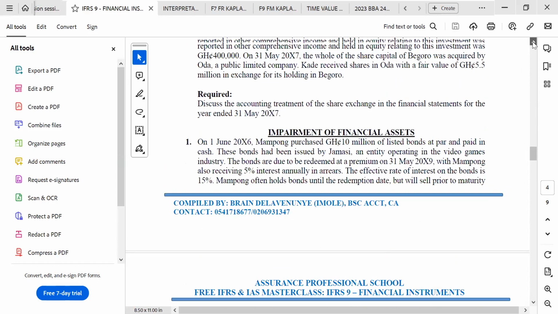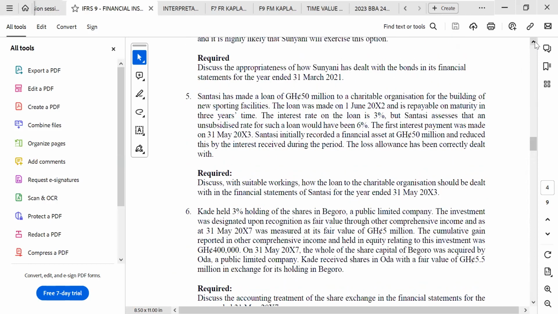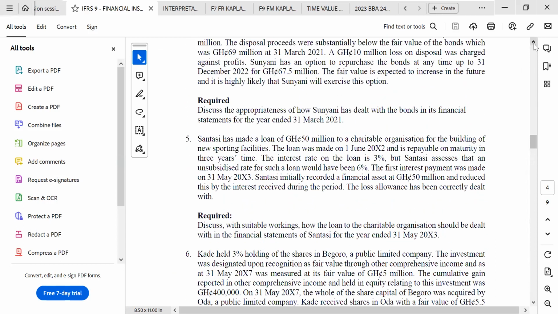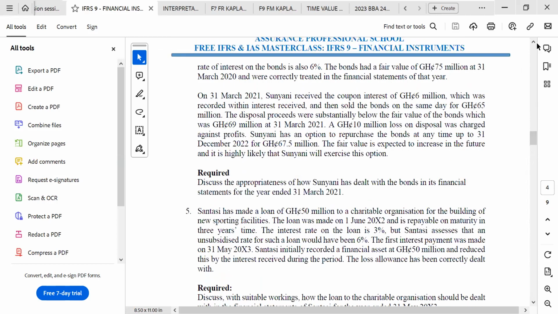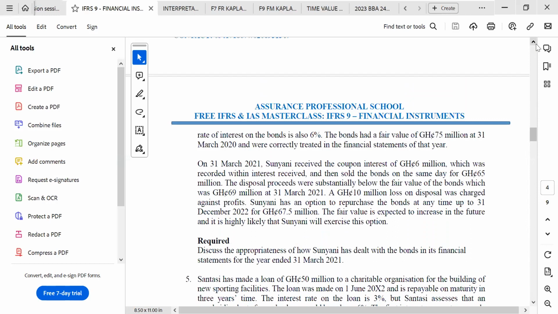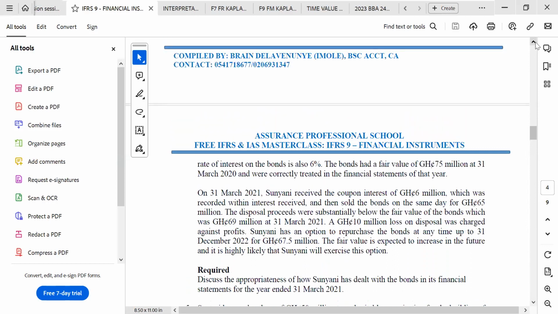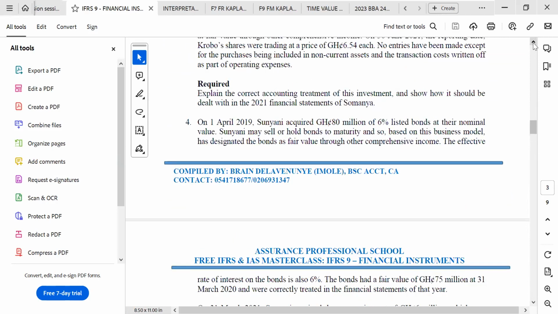Linus, what if the bond carries an interest coupon of 5 million paid semi-annual in arrears? Will the distance still be 5 million or 2.5? It depends on the year that you are reporting. If you are reporting for a full year, it will still be the 5 million.